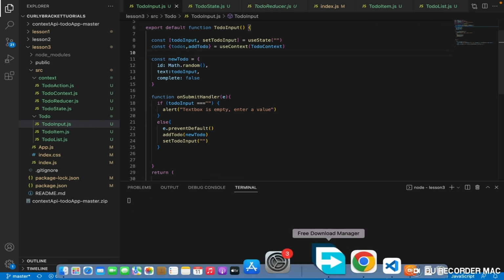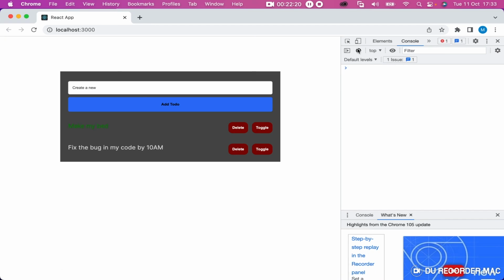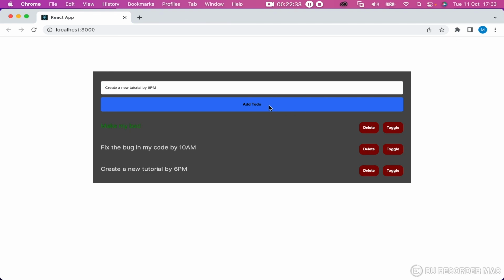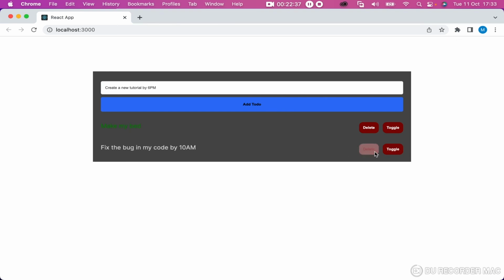Yeah, clear this. All right, so create new tutorial by 6 p.m. So I'm gonna add it, and I can delete it. I don't want to do it anymore. I can toggle it. I can delete it now.